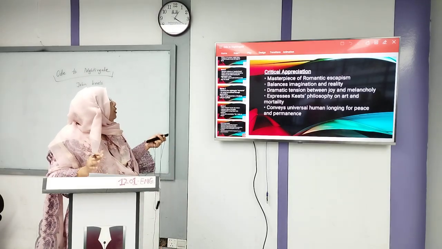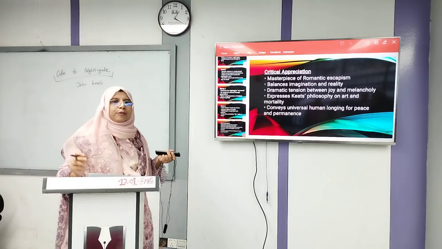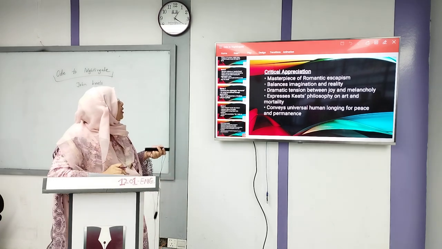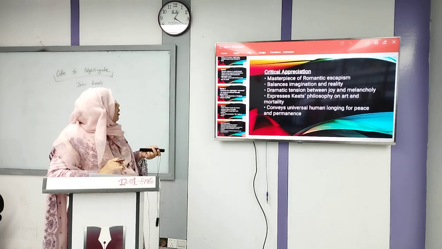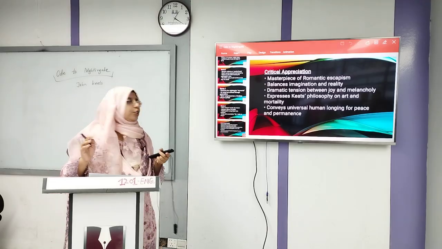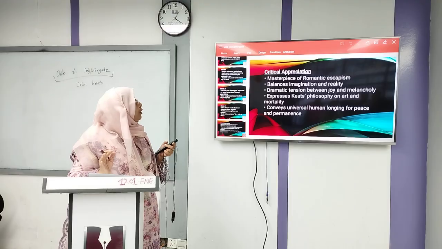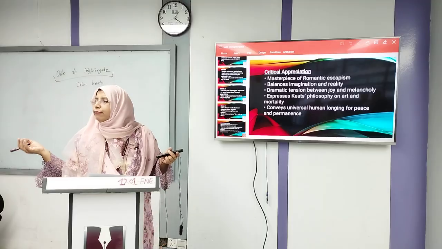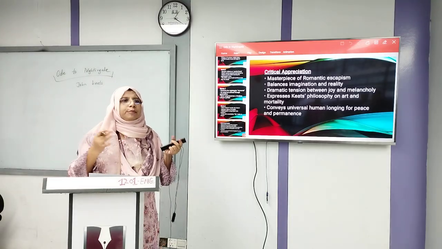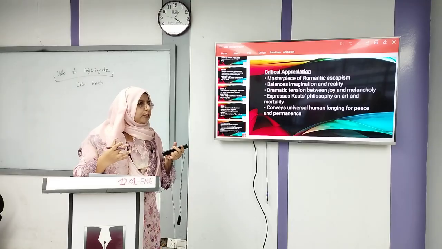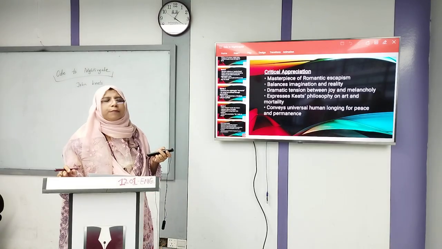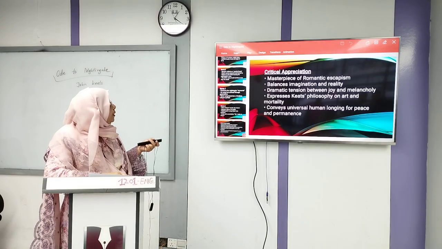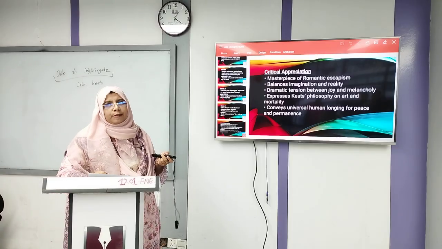So these are the critical appreciation points. The major themes or features of this poem: a masterpiece of romantic escapism, a balance between imagination and reality, and the tension between joy and melancholy. That means the nightingale's song is very joyful and beautiful, and at the same time the speaker's physical and mental suffering is very melancholic. It expresses Keats's philosophy also and conveys the universal human longing for peace.